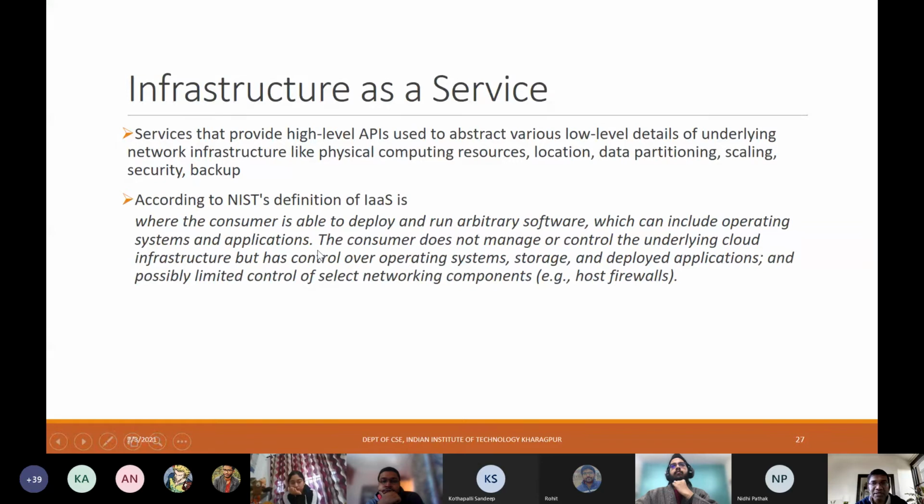The consumer does not manage or control the underlying cloud infrastructure, but has control over the operating systems, storage, and deployed applications, and possibly limited control of selected networking components, for example, the host firewalls. This is the formal NIST definition of infrastructure as a service.